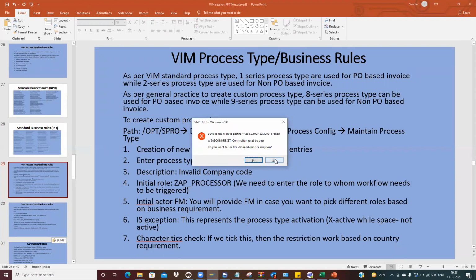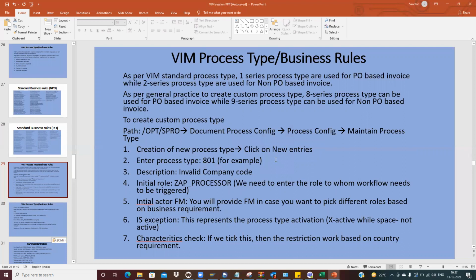Then if we want to create any customized one, we always target to use the 7, 8, 9 series, so that everyone can understand it. For example, you can put 8 series for the PO based and 9 series for the non-PO based.